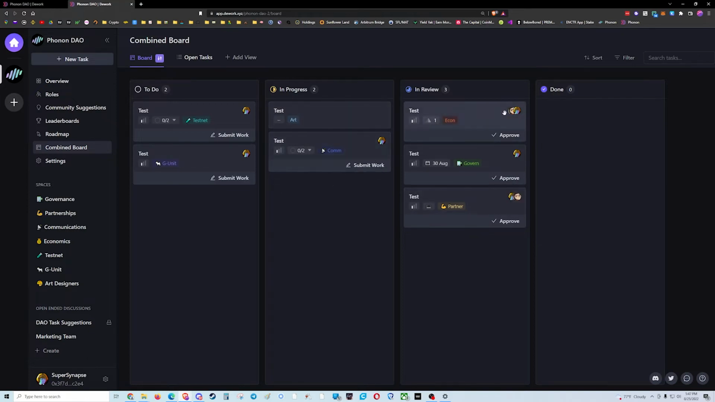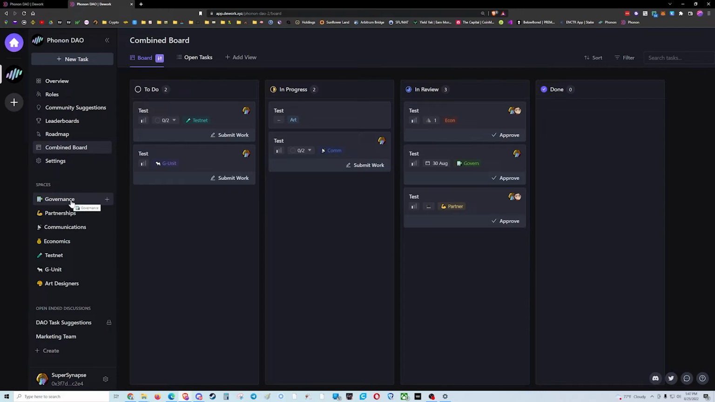I can see the people associated with those different projects. I can see the urgency of what those are. And I can also see what groups they're a part of. So testnet task, a GUnit task, an art task, etc. The combined board is not really the place where you would add tasks. It's more a great overview. But if you are in a management role, you can move tasks around if you feel they are in the incorrect category. The only people who are able to do this have a management role.